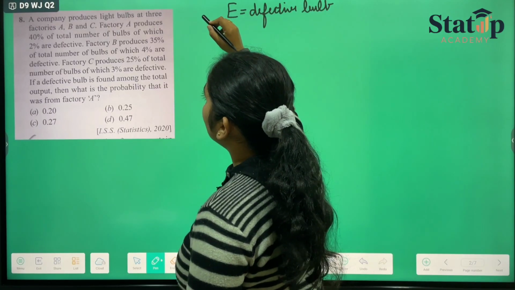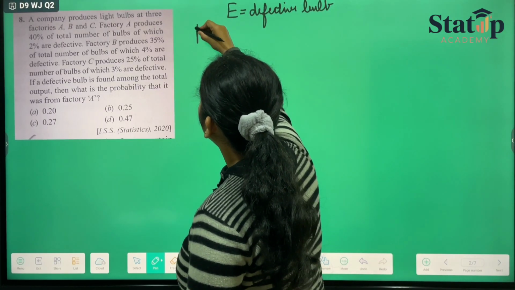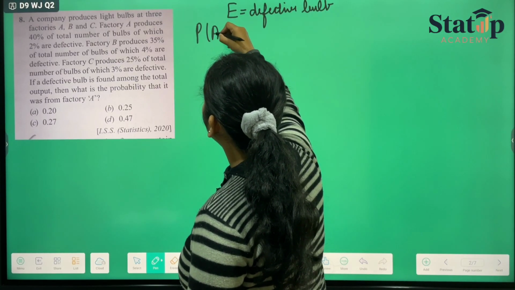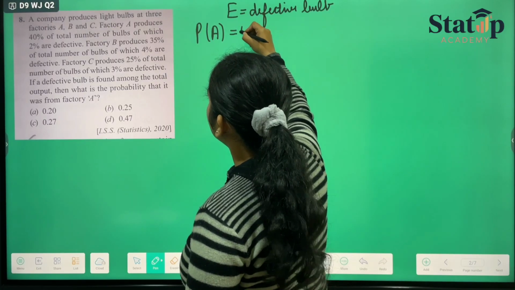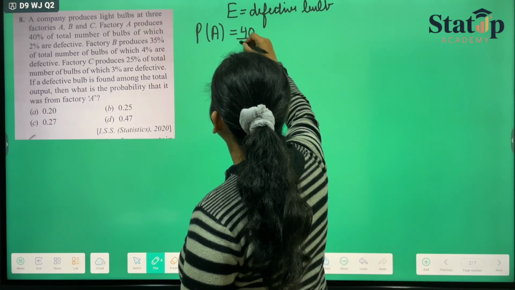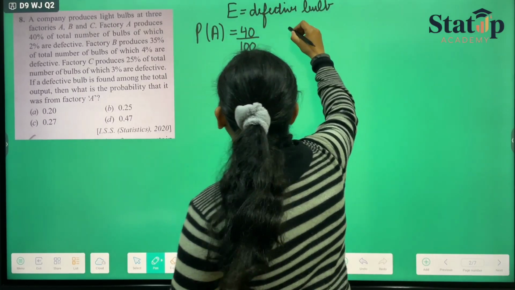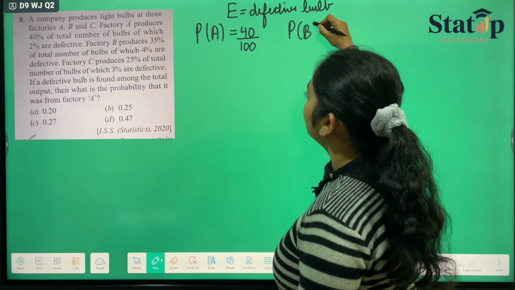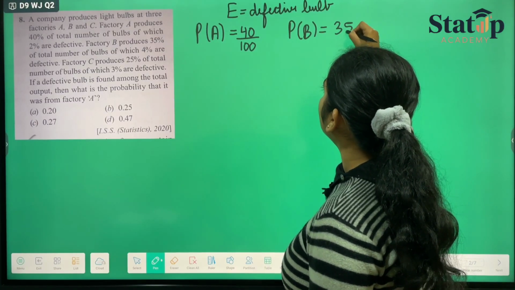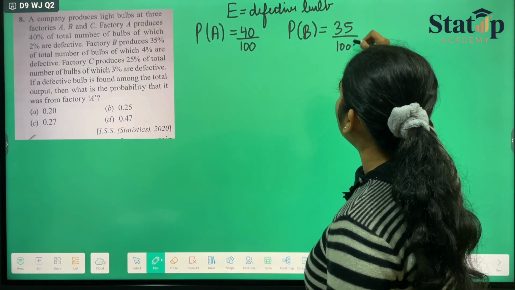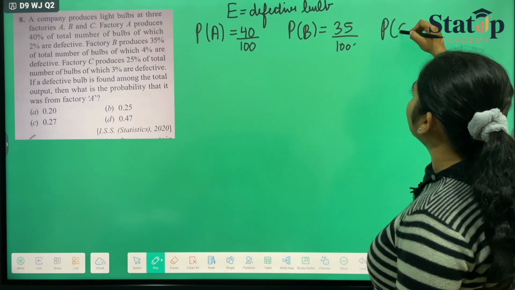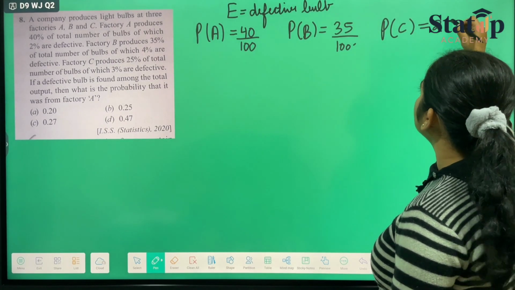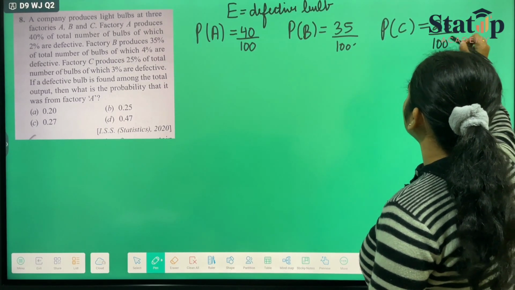Probability that factory A is chosen is 40%, which will be 40 by 100. Probability that factory B produces the bulb is 35%, and probability that factory C produces the bulb is 25%.